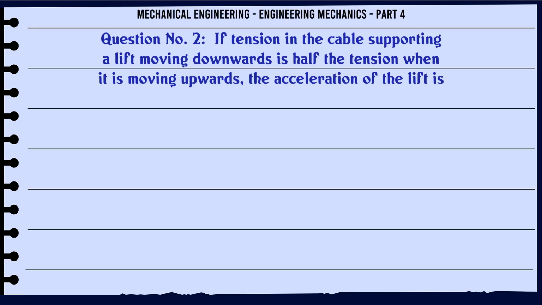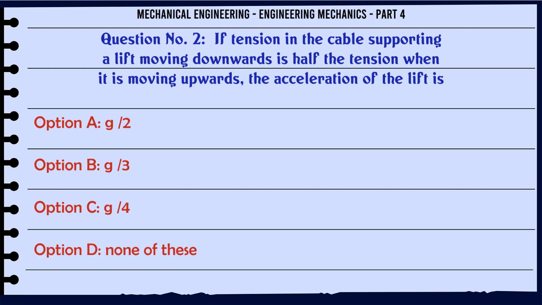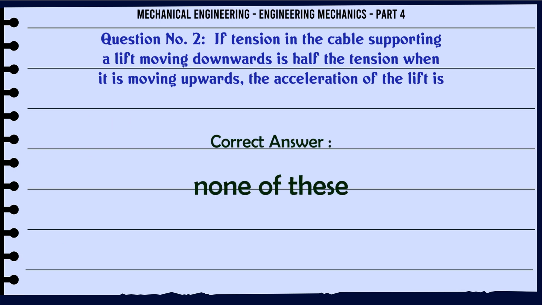If the tension in the cable supporting a lift moving downwards is half the tension when it is moving upwards, the acceleration of the lift is: A. g/2, B. g/3, C. g/4, D. None of these. The correct answer is none of these.